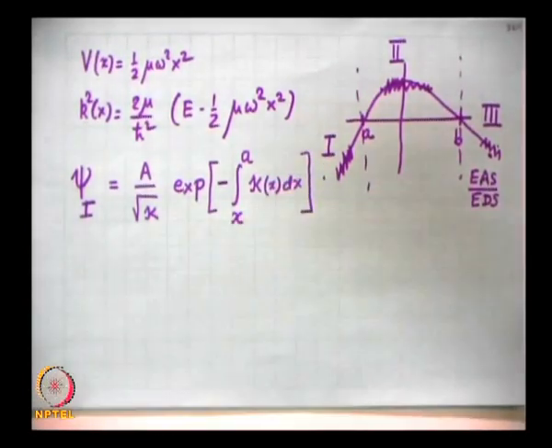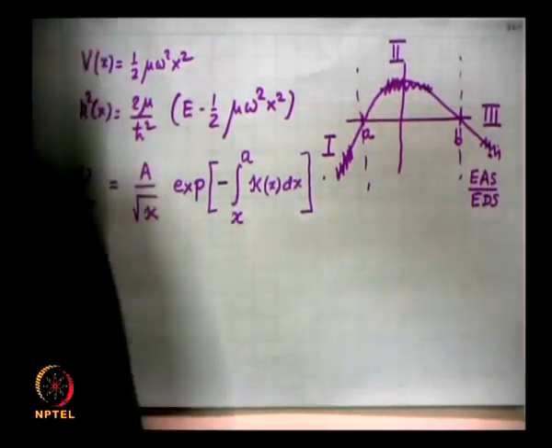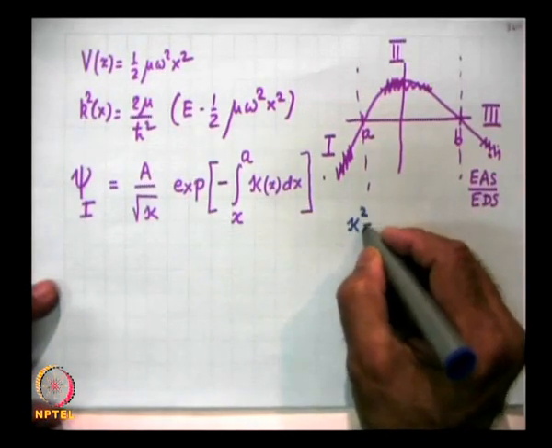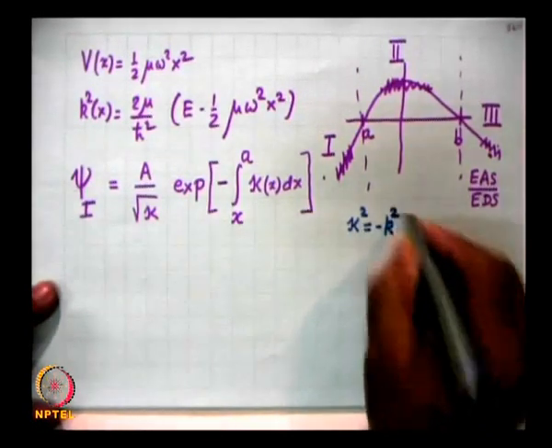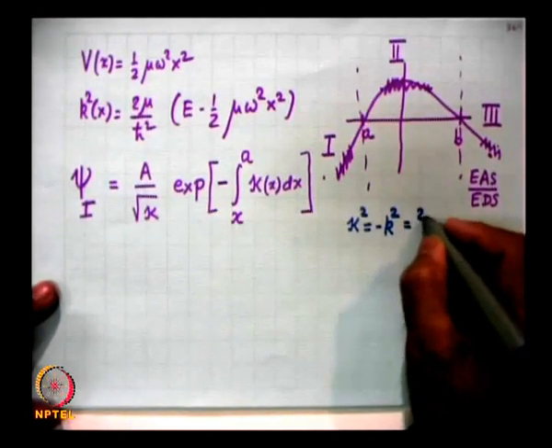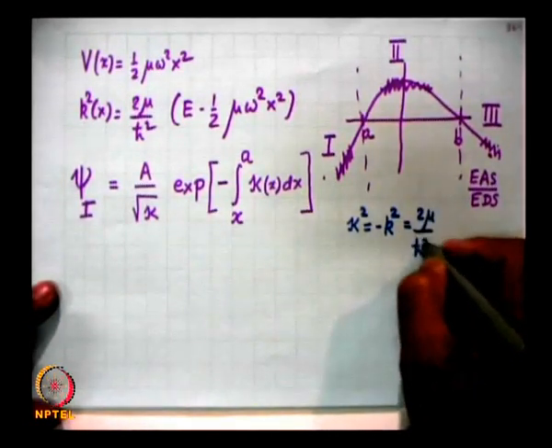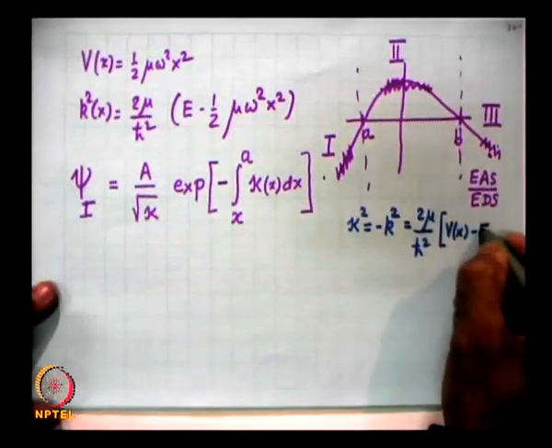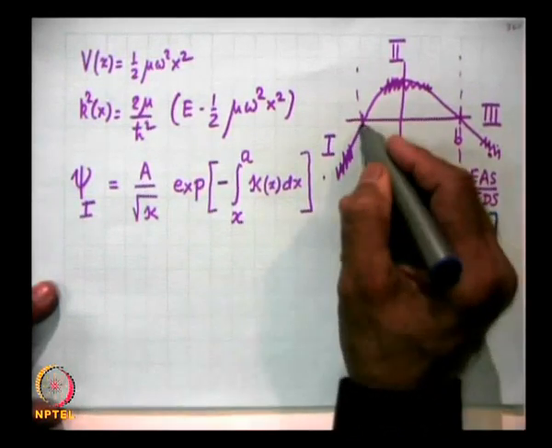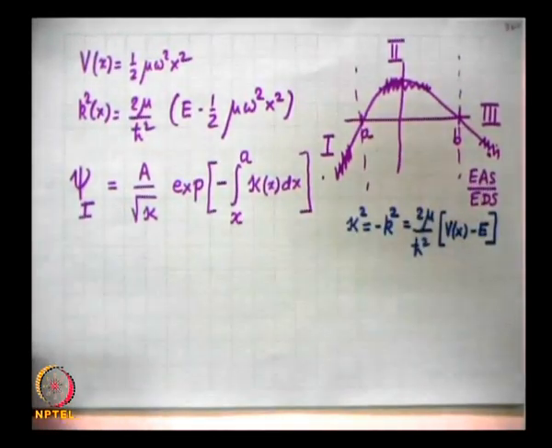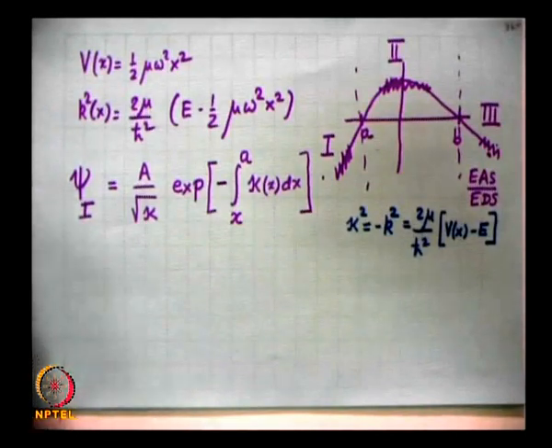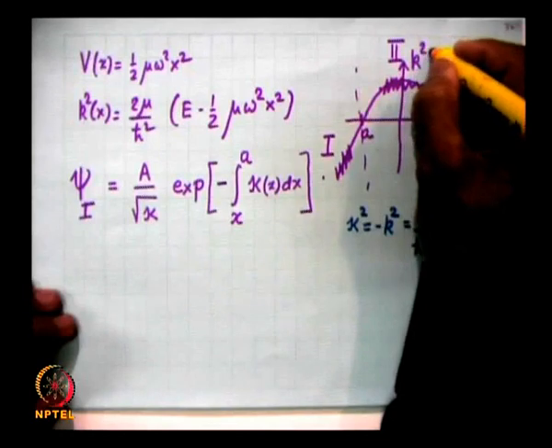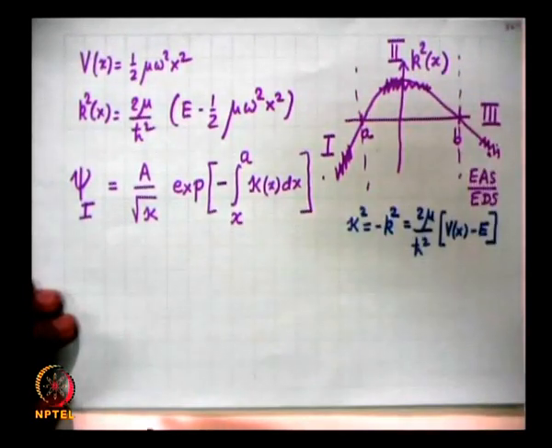So, what is kappa? Kappa square is equal to minus k square of x, and in this case therefore, this is equal to 2 mu by h cross square times v of x minus e, because for x less than a, v of x is greater than e, and so this is the variation of k square of x, as we had discussed in our last lecture.